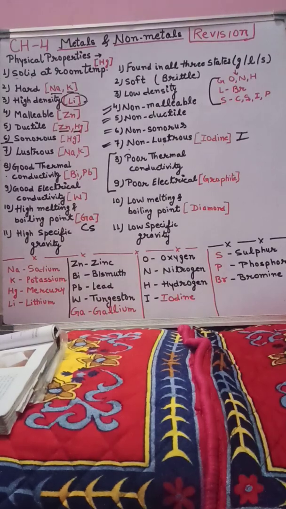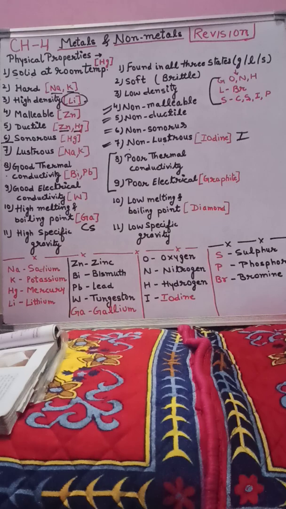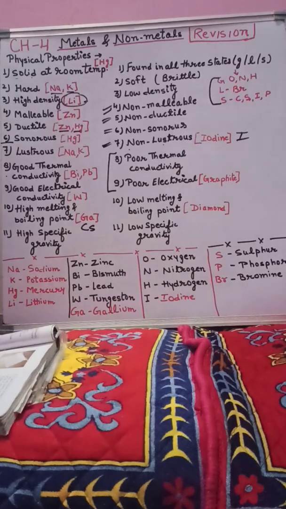The second parameter is hardness. Metals are generally very hard at room temperature, but in this category we have two exceptions, sodium and potassium. Children, I have included only those exceptions which are related to our syllabus. It means we have many more exceptions in these parameters. Sodium and potassium can be cut with a knife, so these are examples of soft metals.